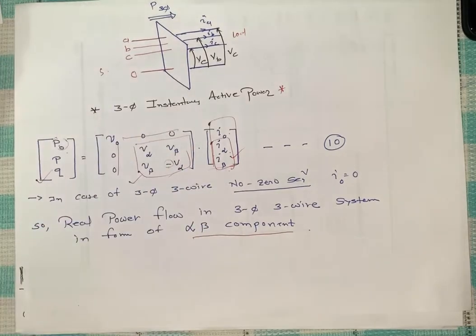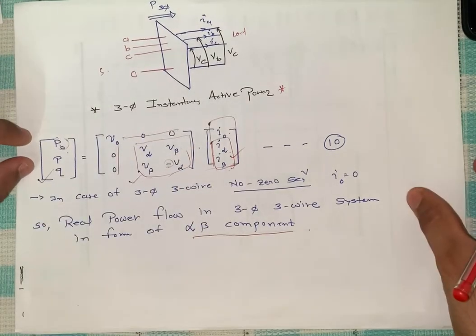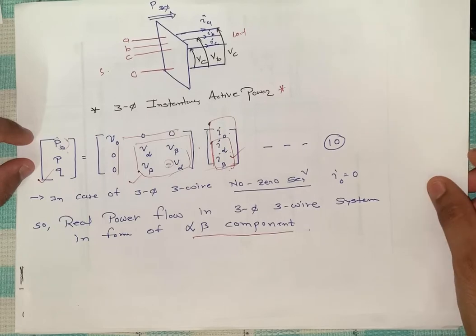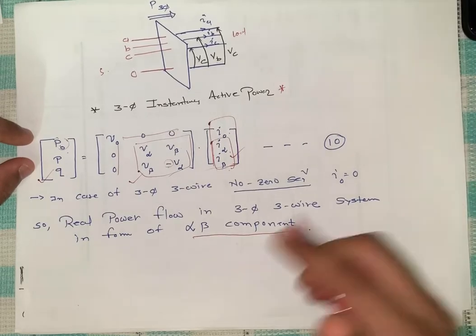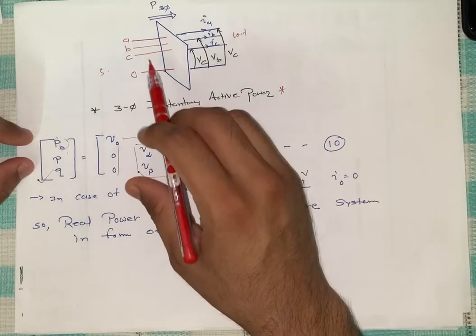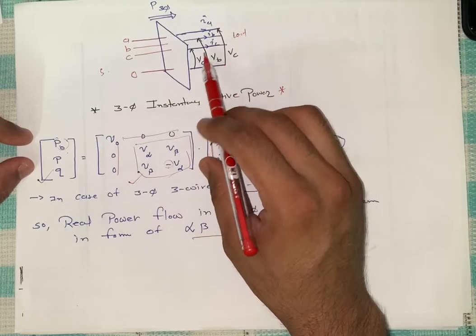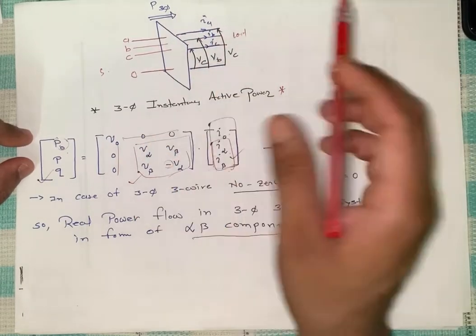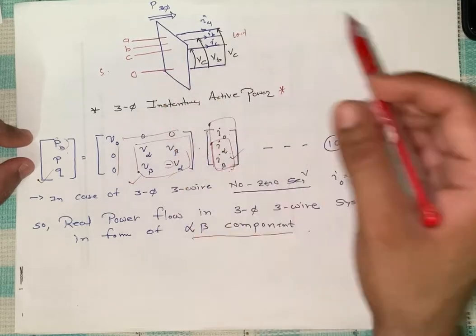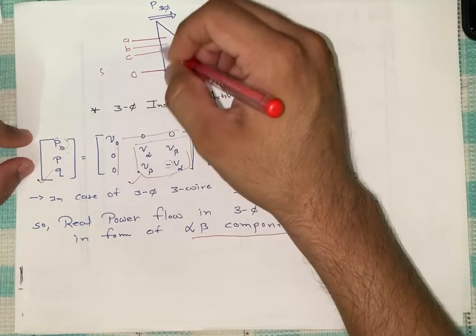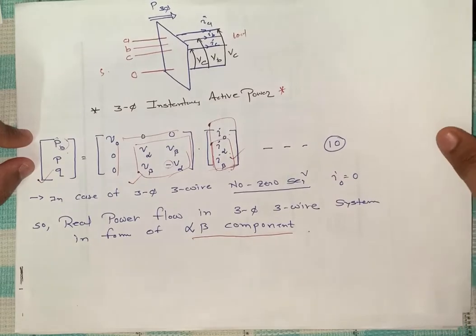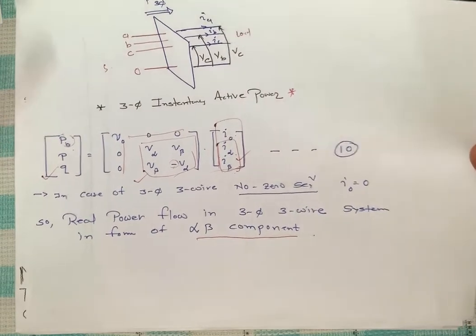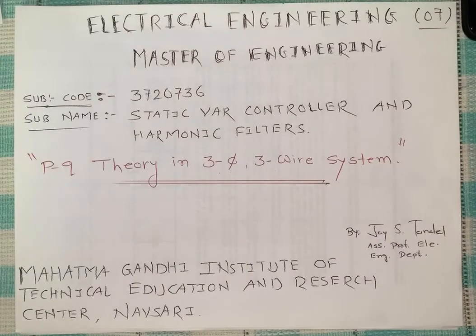That is the instantaneous power equation of real power that flows in a 3-phase 3-wire system in alpha-beta components. Active power is transferred, and reactive power is something behind that. We will see what happens in the 3-phase 3-wire system.